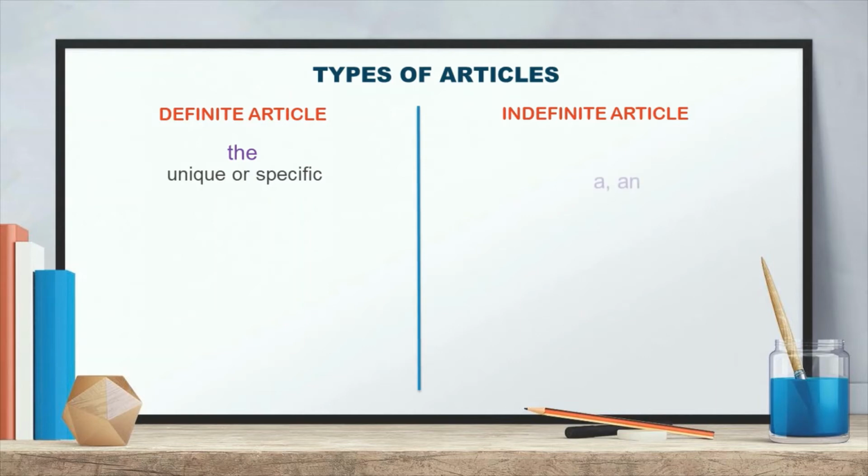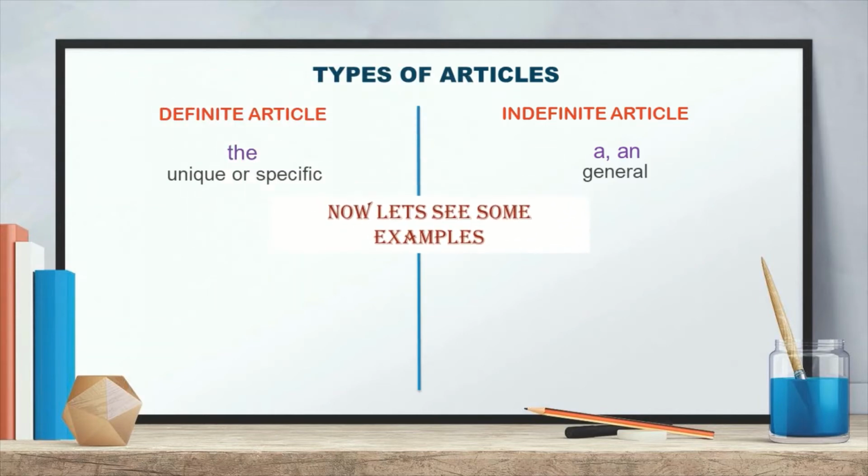Okay, indefinite articles: a and an. These two come under indefinite articles. There are two indefinite articles, that is a and an. When to use them? With a general noun, the noun which talks about general things or about any group, then we can use the indefinite article. But a and an can be used with singular nouns only.